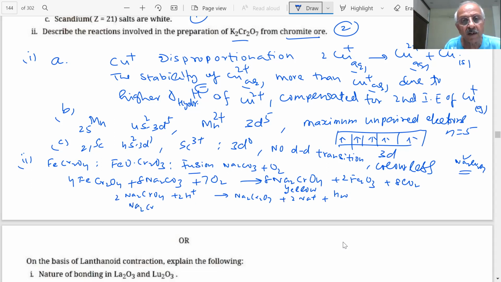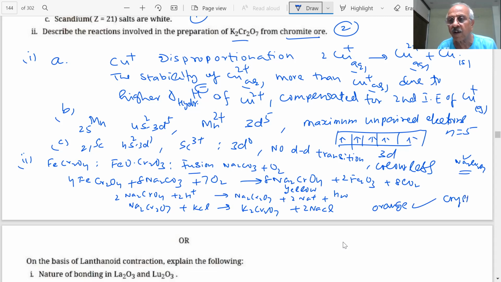Instead of this, you want to react with KCl. Again, you will get a double decomposition reaction, student, NaCl. So orange crystals. Color is important in this. Questions are asked on the basis of colors. You will get orange crystals of potassium dichromate. You already have seen that in the chemistry lab.